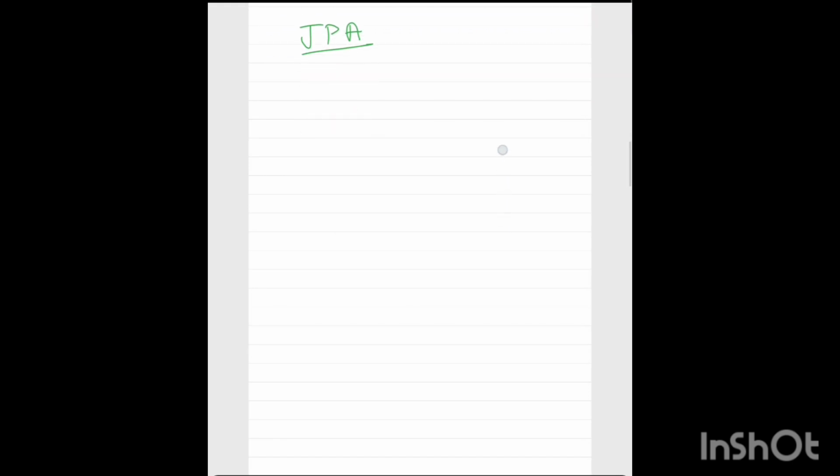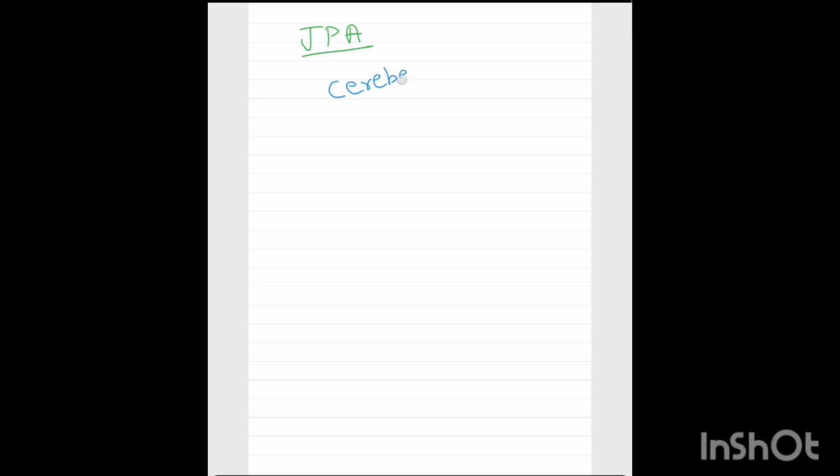Juvenile pilocytic astrocytoma. Just remember only few things about this, very important. In cerebellum, due to BRAF mutation, cyst is seen in less than 5-year-old child. It has good prognosis because it is grade 1, right?